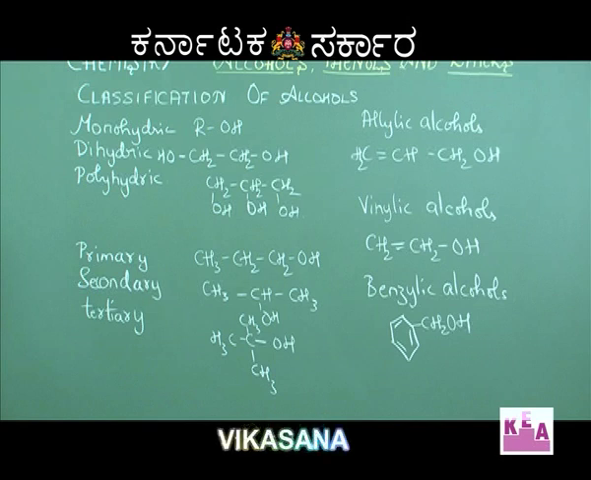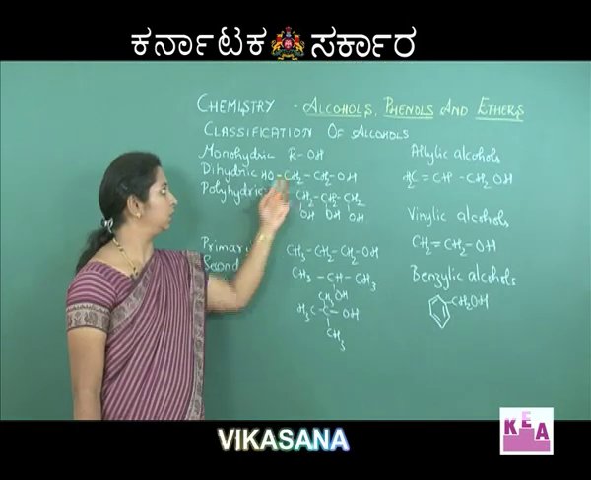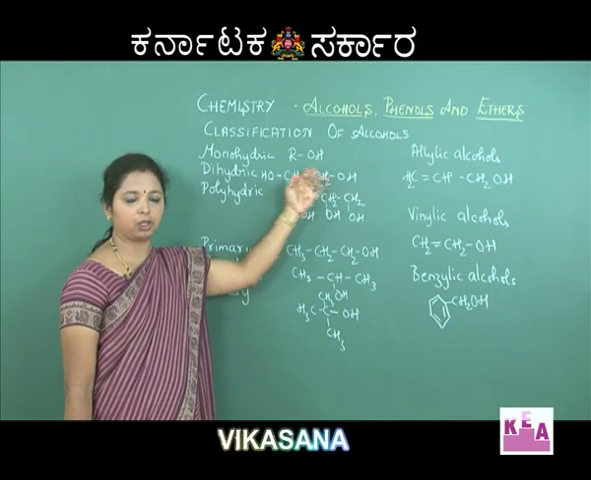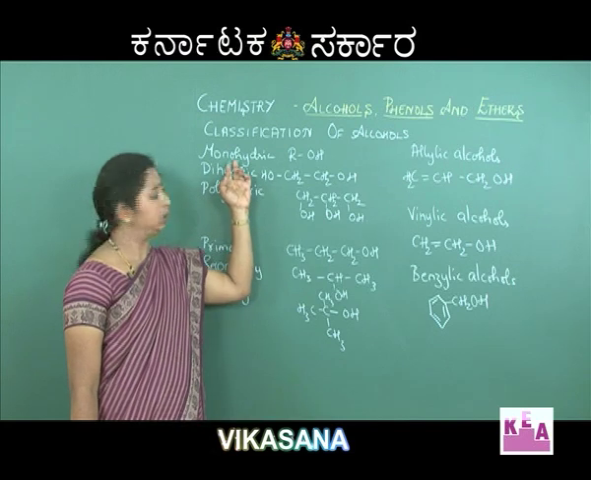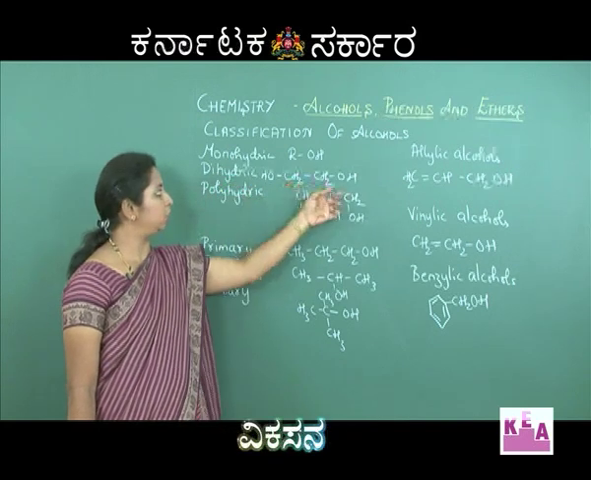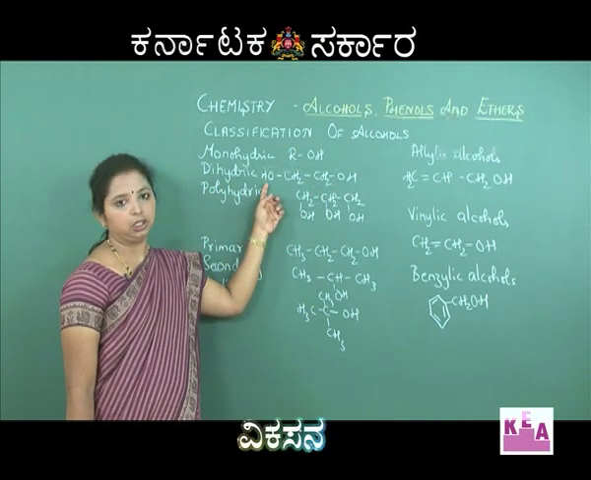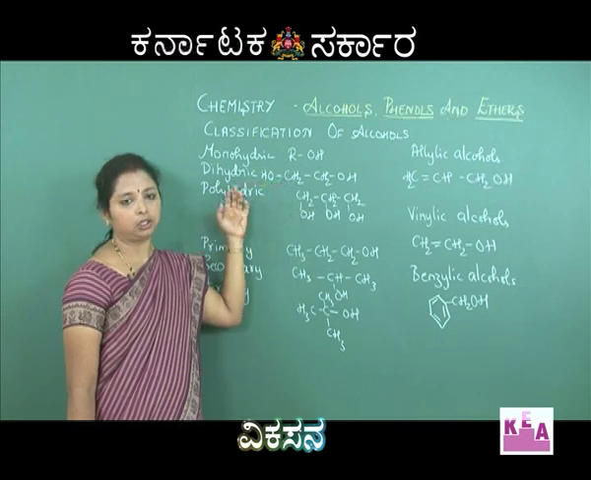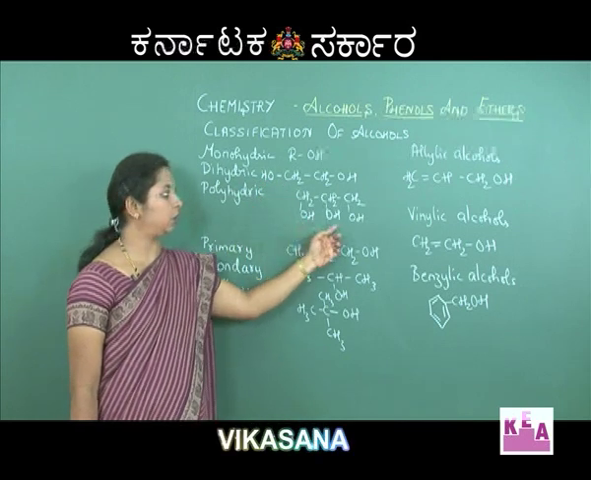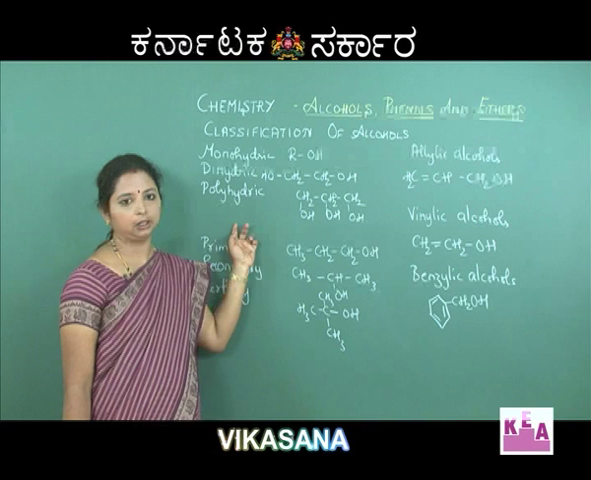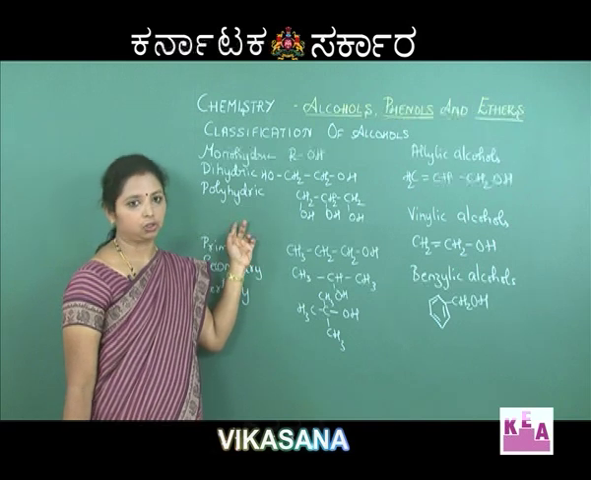The name itself suggests: one OH group, then it is monohydric. If there are two, then it is dihydric, and more than two we consider polyhydric alcohols. For example, CH3OH, methanol, is an example of a monohydric alcohol. If two OH groups are present on the compound, we call it a dihydric alcohol. If three OH groups are present, we call it a trihydric alcohol, and so on.